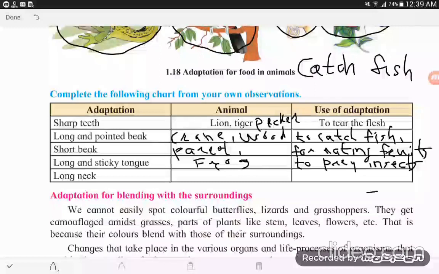Now the last, long neck. Giraffe. For eating leaves of trees.